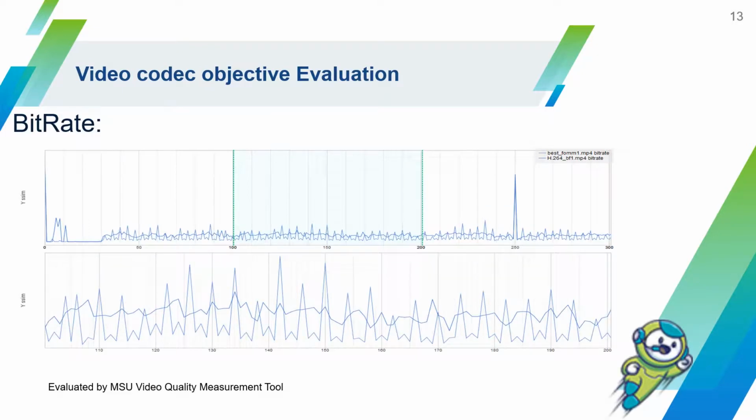Another way of evaluation is to measure bitrate performance, and we find that our model has lower bitrate on average. This image is taken from a peak signal to noise ratio test. We can conclude that our model gets about 70% less than H.264 in bitrate reduction.